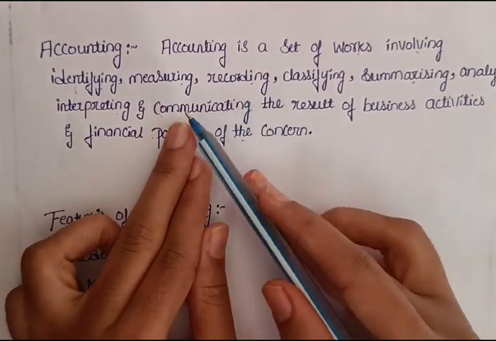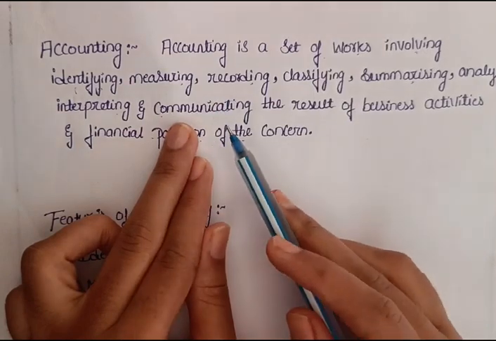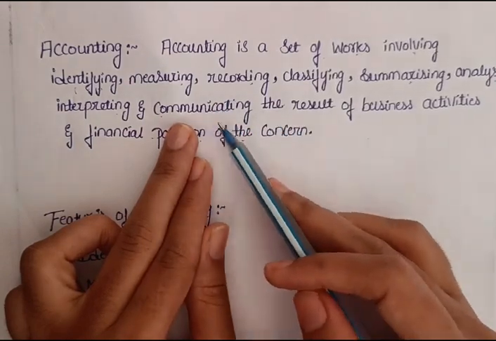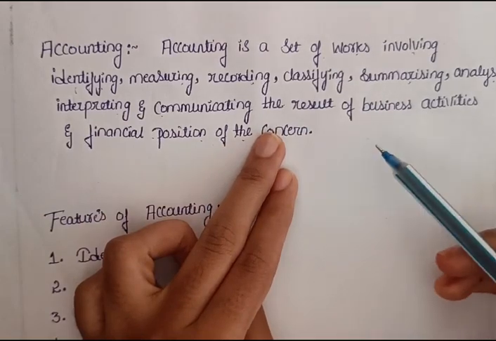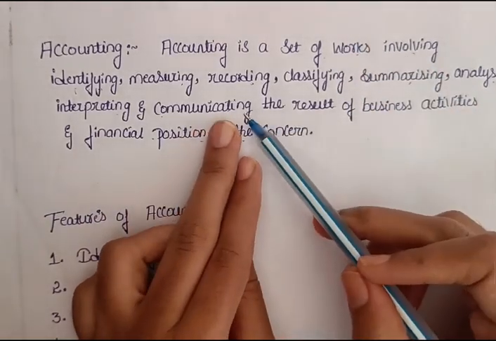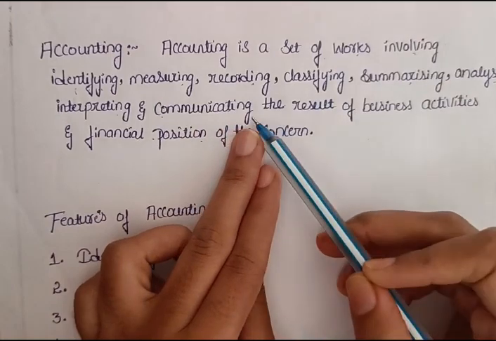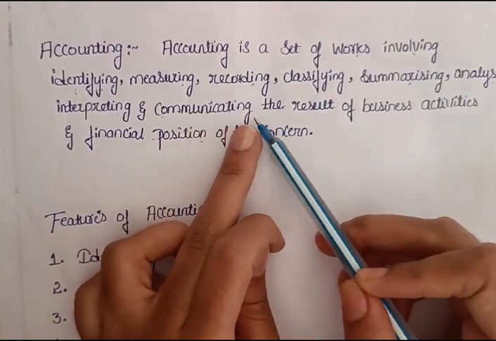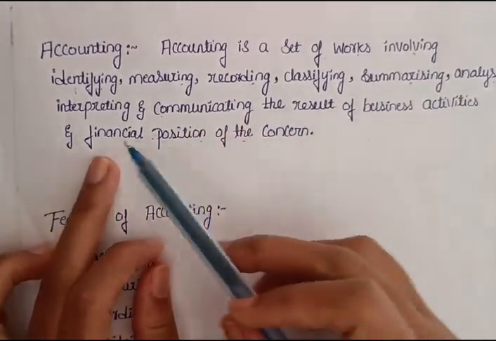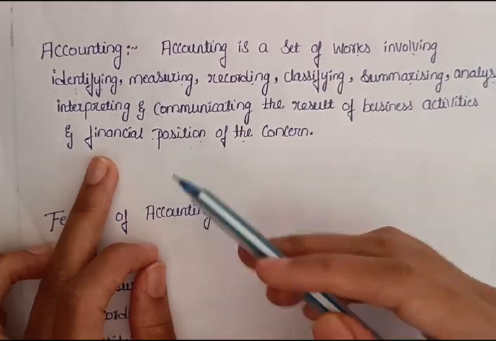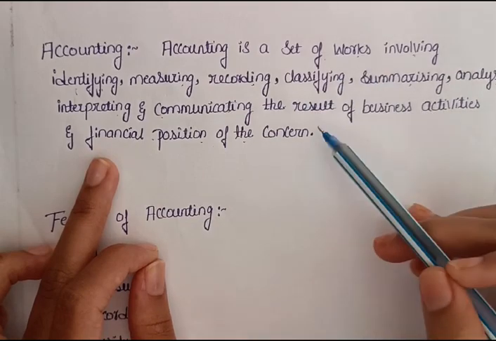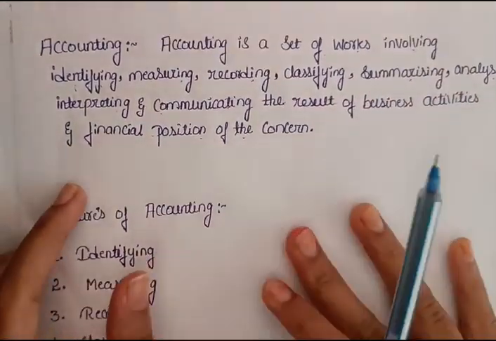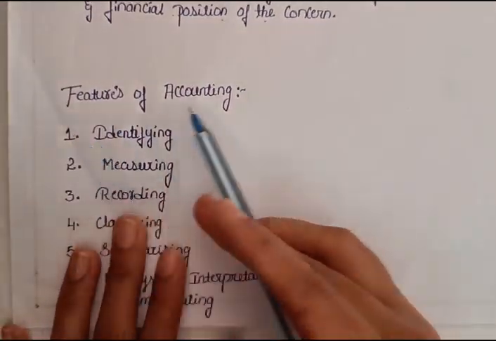They are all the customers or end users of the company. So we have to communicate the result of the business activities, how the enterprise is going. They all are knowing what is the financial position, whether it is loss or a profit. It's called accounting. Next, move on to features of accounting.